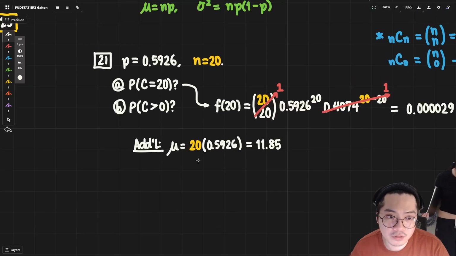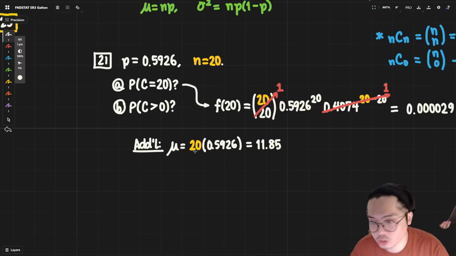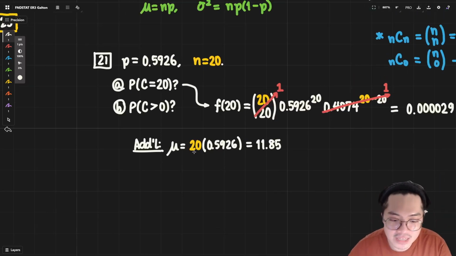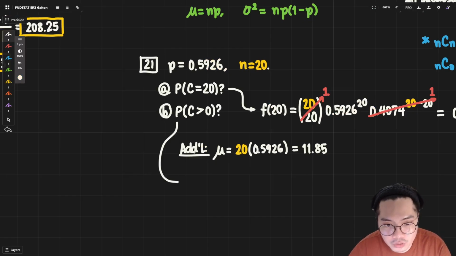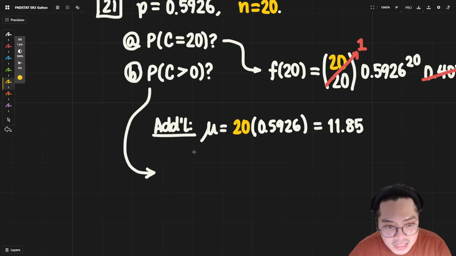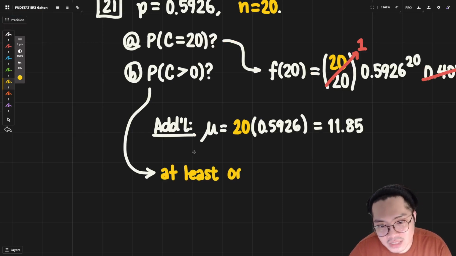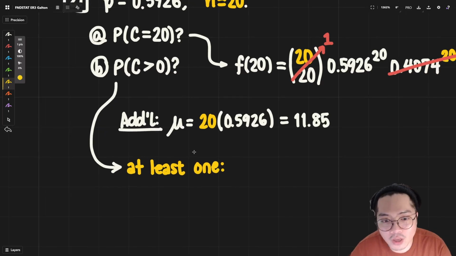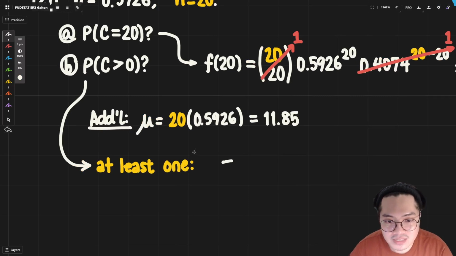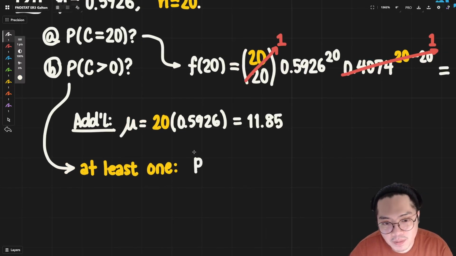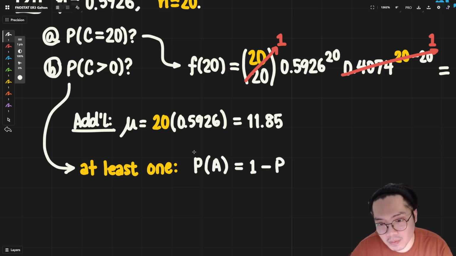Now, letter B, at least one student will pass. Any kind of probability student will be very happy to hear the phrase "at least one." Why is that very important? It's because we can now invoke the complement rule. If you remember what the complement rule says, it's basically the probability of something happening is 1 minus the probability of it not happening, right?